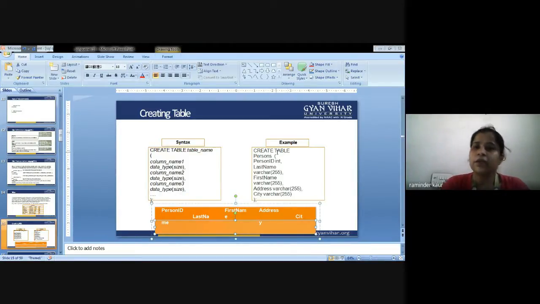So next is create table person: ID integer, last name varchar with 255 as the character limit, first name varchar 255 is the character limit, address varchar 255 is the character limit. Next is city, varchar 255 is the character limit. So in this way, this is the syntax and this is the example showing how to create the table in the database.